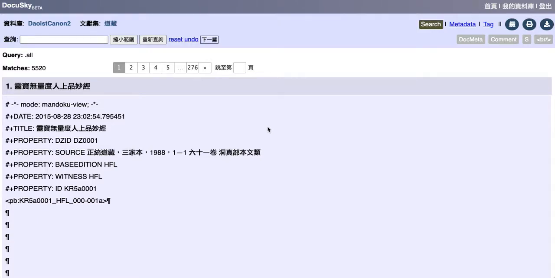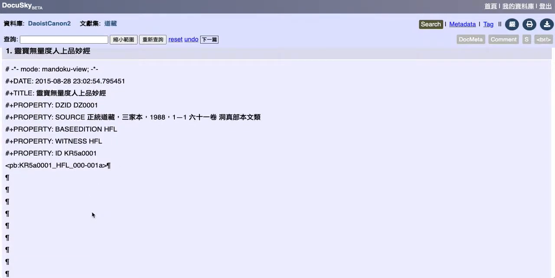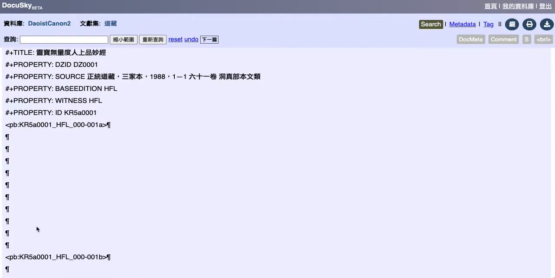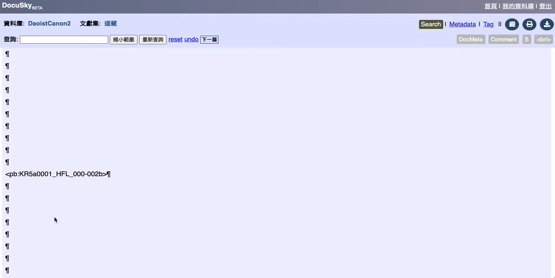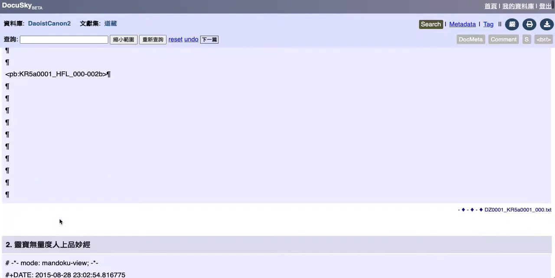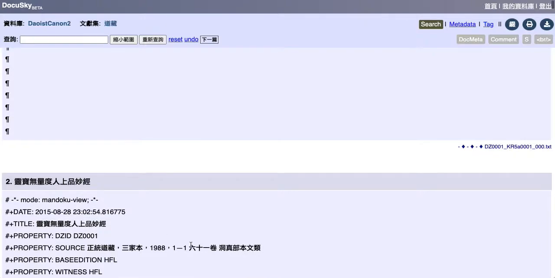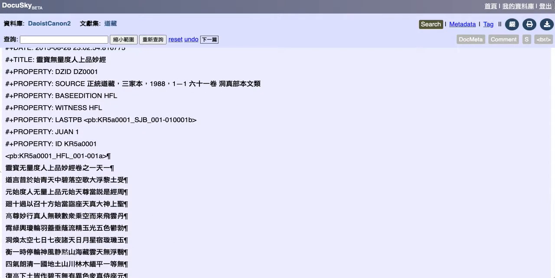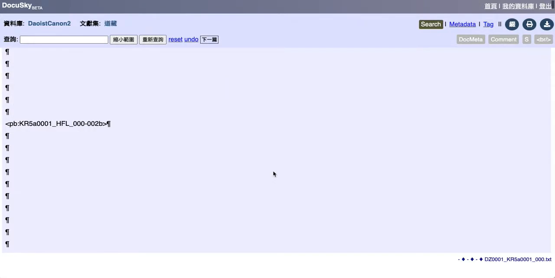When you open up the DocuSky edition of the Daoist Canon, it'll look like this. Here you have the Wuliang Durenqing, some metadata here. These texts are all from Kanglipo, so these headers are at the front of the text from Kanglipo. Of course, these pages are blank because the first gen of the Durenjing is the triptych, is the picture. But the second file will then begin here. So you have the Wuliang Durenjing Juanji starting here.